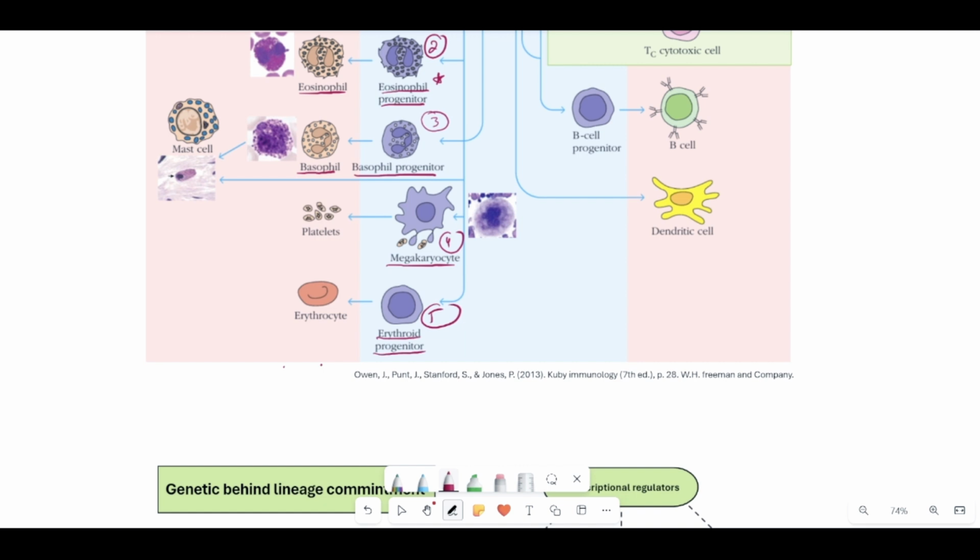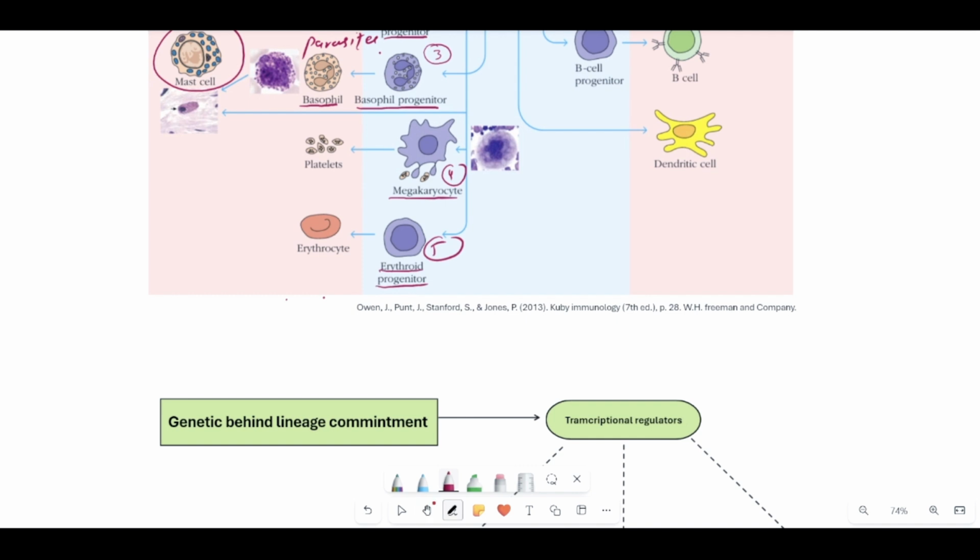So basophils and eosinophils have somehow related functions, because both of them are very important in mediating the allergic and inflammatory responses, and both of them fight against a variety of parasites, okay? Another type of cell that is going to be directly produced from the myeloid progenitor cell is the mast cell, and we will be discussing their functions in detail and their characteristic properties in the coming lecture.